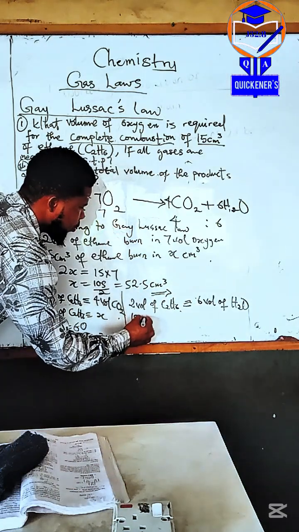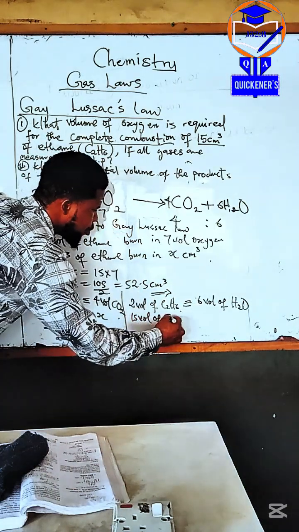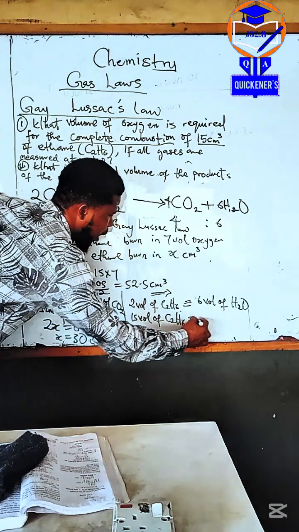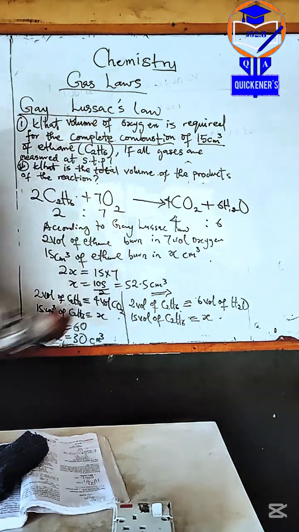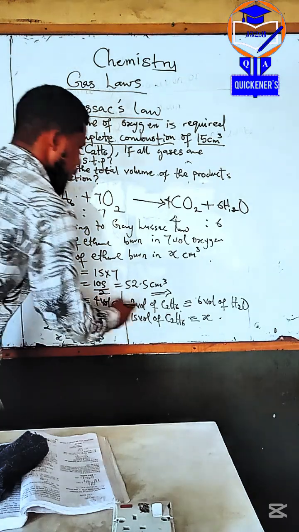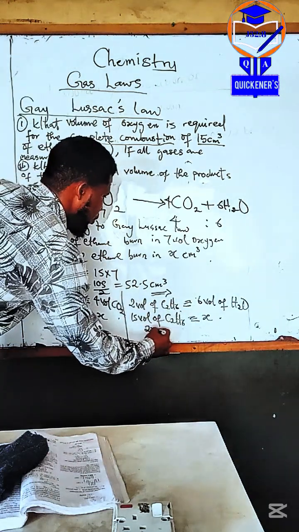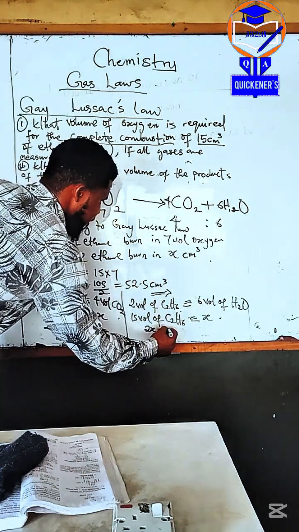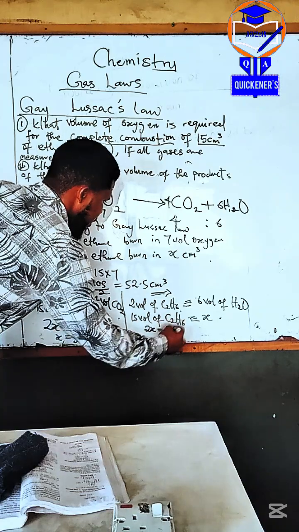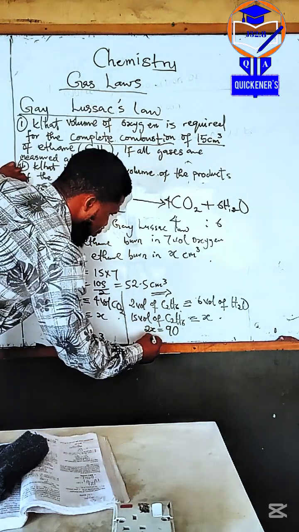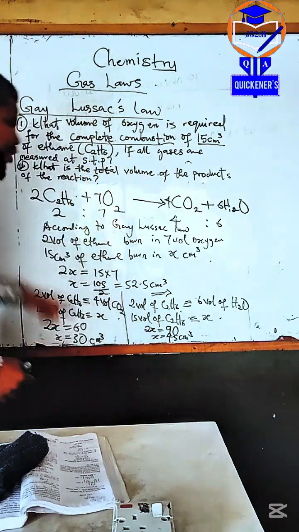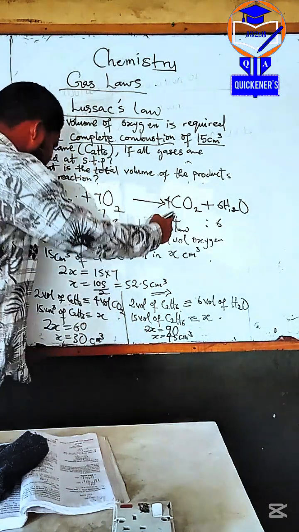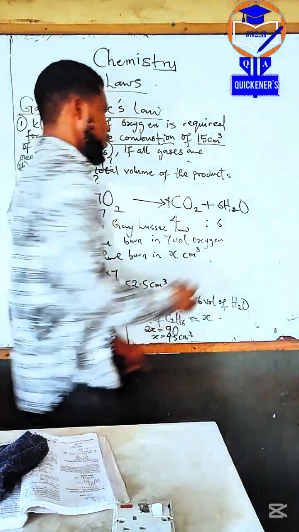Now, 15 volumes of methane give X. 2X is equal to 90. Dividing both sides by 2, we have 45 centimeter cube. So, what's the total volume of the product? 30 here and 45 here.